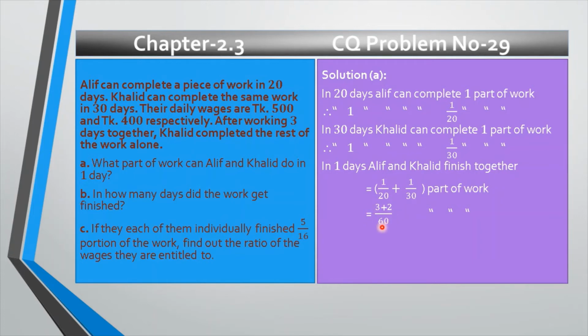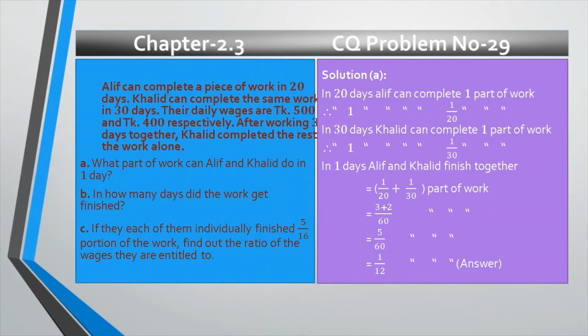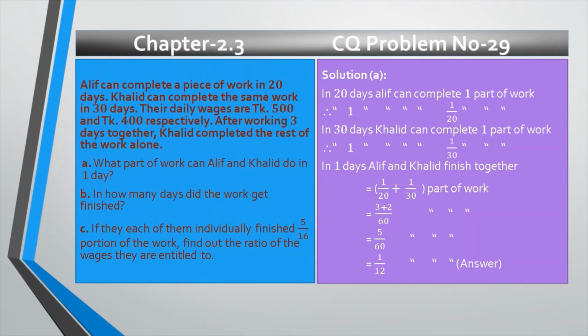And 60 divided by 30 is 2, multiplied by 1, that is 2. So we will get 5 divided by 60 part of work. And if we reduce, we will get 1 divided by 12 part of work, which is the desired answer of A. So this is the STEM, my dear students, of problem number 29.